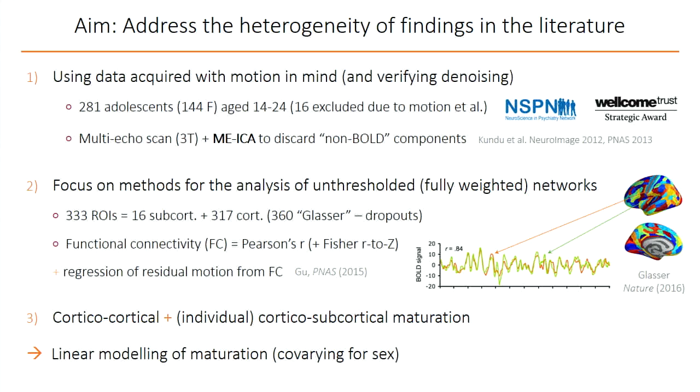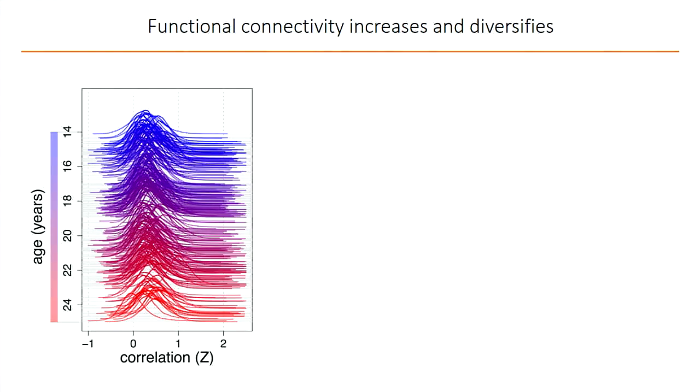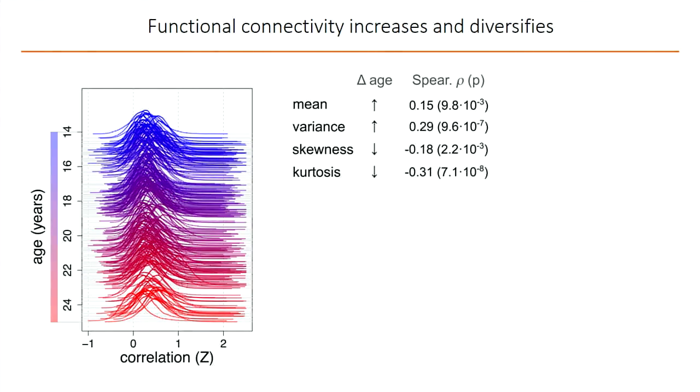models in these data. So looking first at the functional correlation distribution across all subjects, with here age color-coded along the y-axis, we summarized changes in the functional correlation distribution using the 4 moments, and we found an increase in the mean and in the variance of these distributions. So these distributions are shifting rightwards and expanding, and a decrease in the skewness and kurtosis, which essentially means they're getting a peak here and the tails are shifting outwards.